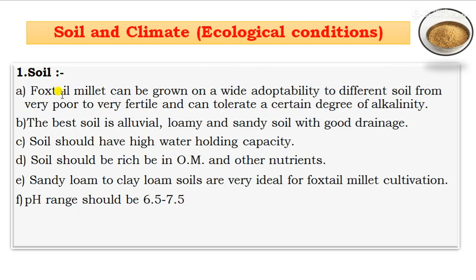Next one, the ecological condition, that is soil and climate. As for the soil, foxtail millet can grow on a wide range of soils, from very poor to very fertile, and can tolerate a certain degree of alkalinity. The best soils are alluvial, loamy and sandy soils with good drainage. The soil should have high water holding capacity and be rich in organic matter and other nutrients. Sandy loam to clay loam soils are ideal for foxtail millet cultivation. The pH range should be 6.5 to 7.5.